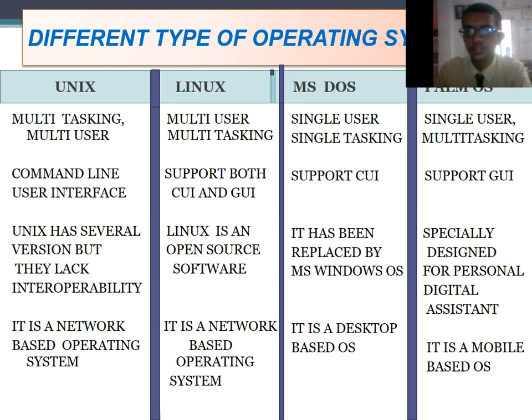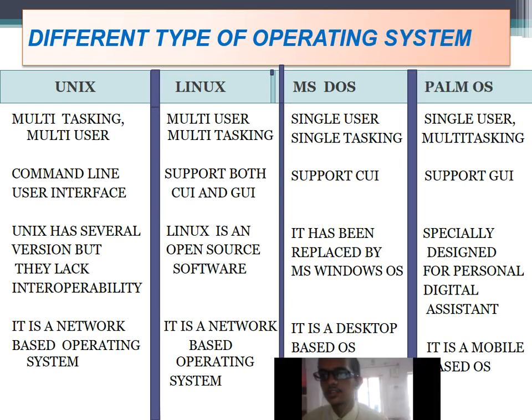Unix has several versions, but they lack interoperability. Linux is open source software. MS-DOS has been replaced by MS Windows OS, which we are using in our computers nowadays. Palm OS is specially designed for personal digital assistants. Unix is a networking based operating system. Linux is also network based, but MS-DOS was basically developed for desktop OS, and mobile OS is specific for mobile.